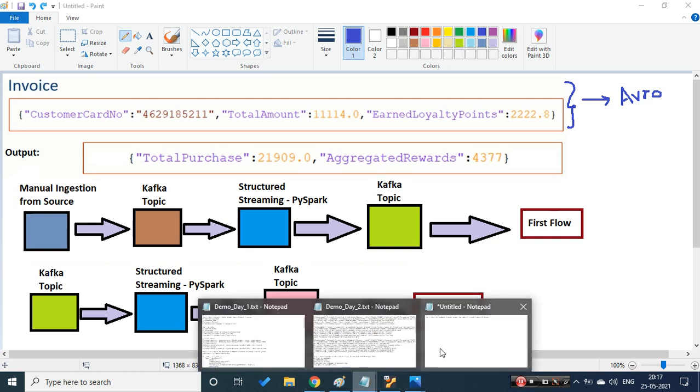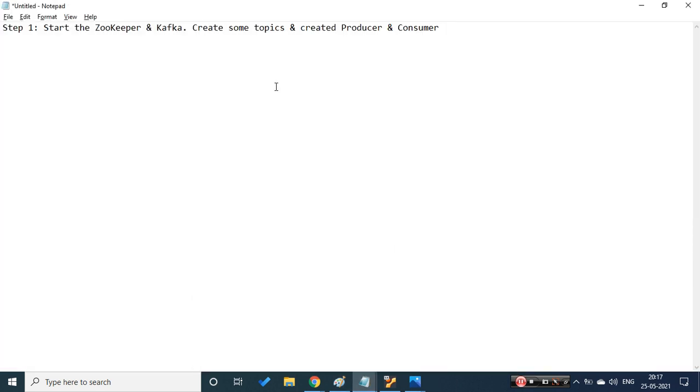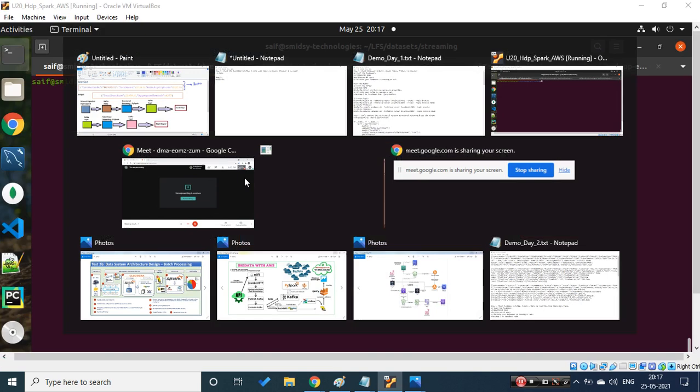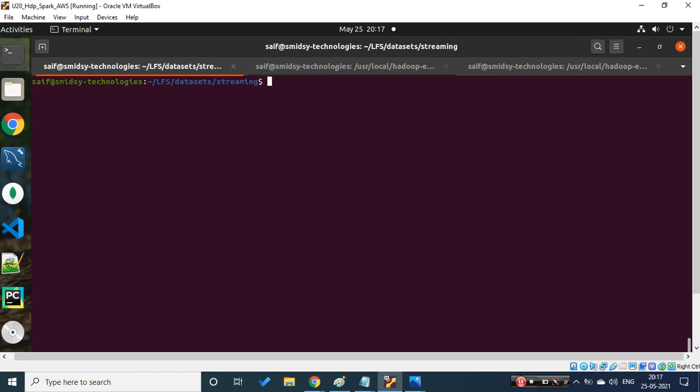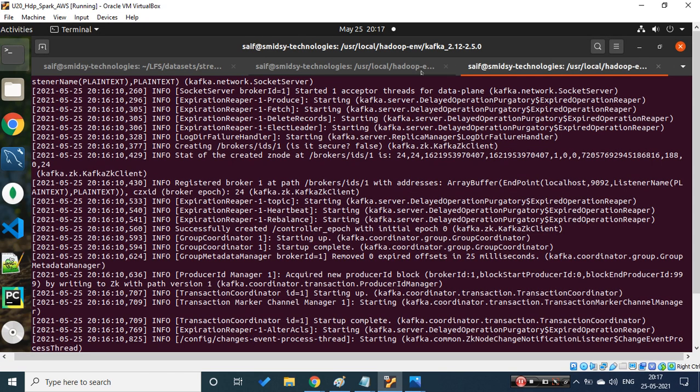Let's come back over here. The first step is kind of done. Now let's go to step 2. In step 2, as I said, we need to start certain shells. Under Kafka there are so many. Let me just utilize a little time, because the code is still running. Even if we are consuming time, that's fine.